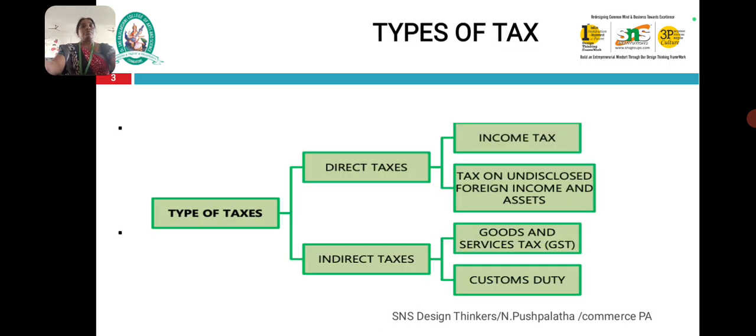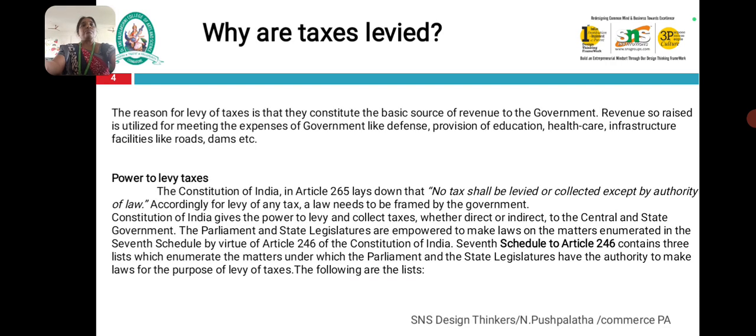There are two types of taxes. First one is direct tax and indirect tax. Direct tax is derived from two types: first one, income tax; next one, tax on undisclosed foreign income and assets. Then indirect tax is also derived in two types: first one is goods and services tax, that is called GST; then next one is customs duty.